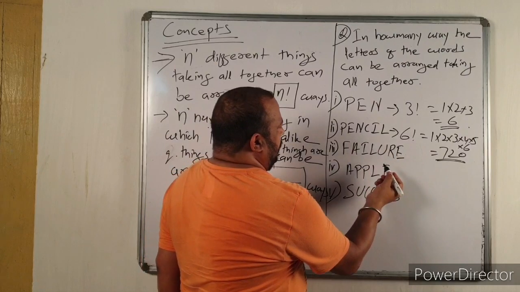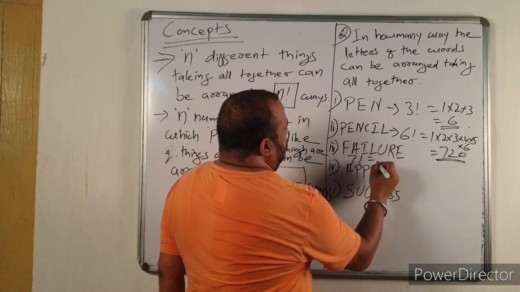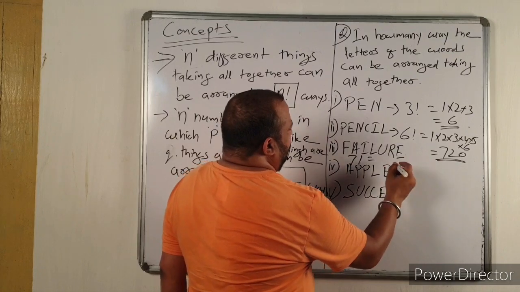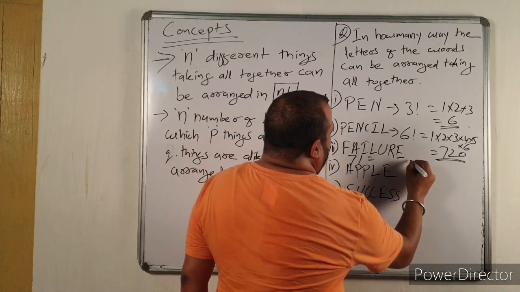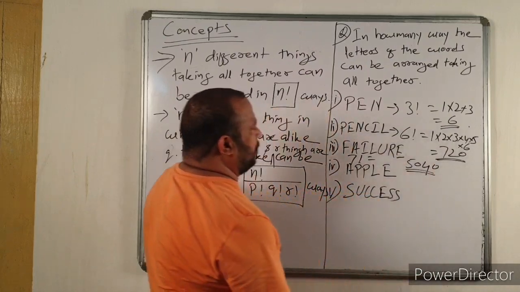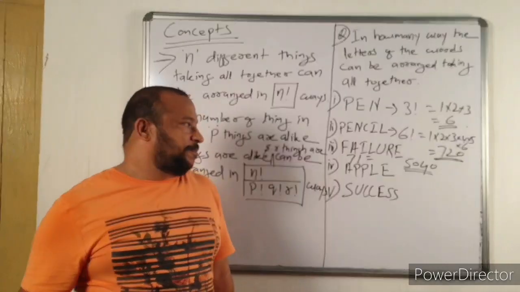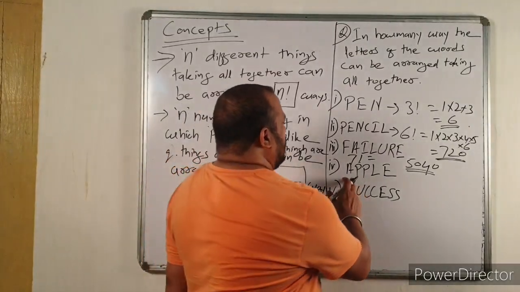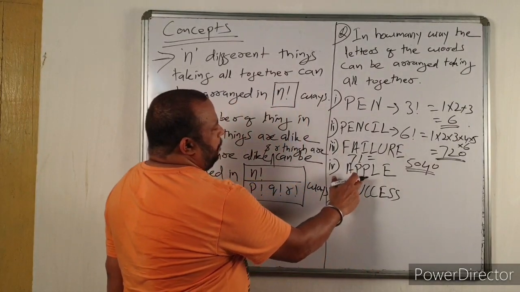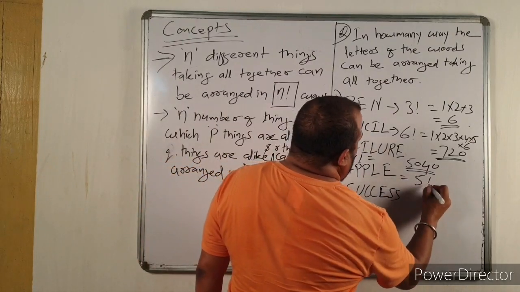Next, FAILURE. It is 7 letters, so 7 factorial. The value of 7 factorial is 5040. 7 factorial means 1 into 2 into 3 into 4 into 5 into 6 into 7. Next, APPLE.